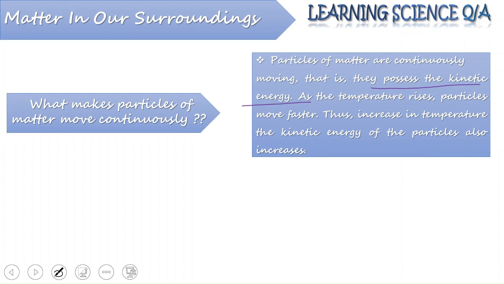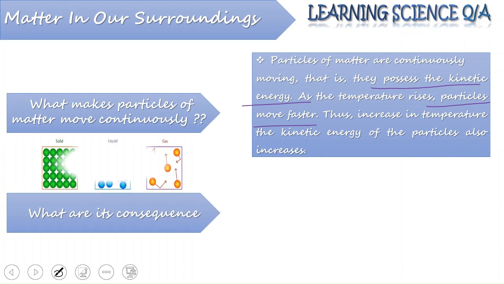And when the temperature rises, that means if the substance is heated, the particles start moving even faster. This kinetic energy increases with the increase in temperature. That means the movement shown by the particles of matter can be increased when a temperature increase is introduced.